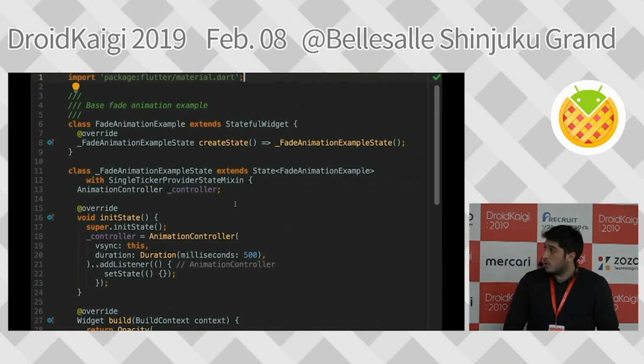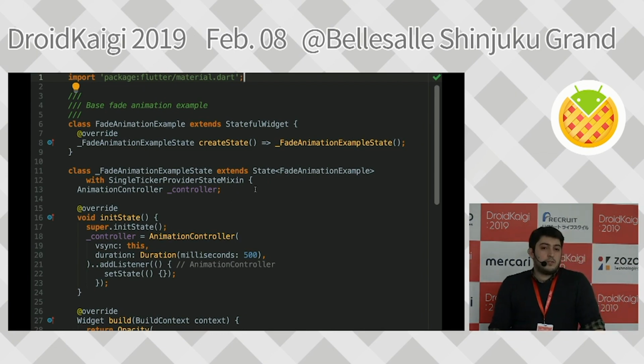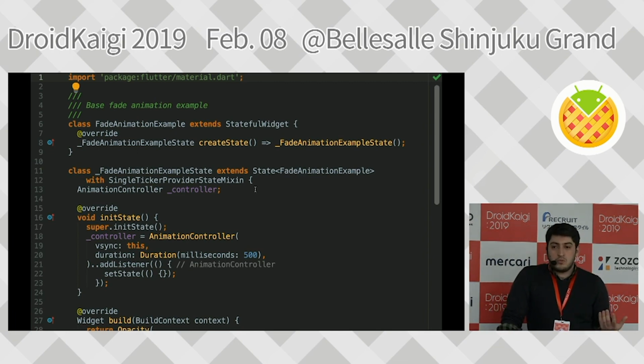So let's check the code out. Everybody can see it, hopefully. In Flutter, the basic building blocks are called widgets, and there are mainly two widget types, stateless and stateful widgets. Because of the nature of Flutter and for performance reasons, all the widgets are immutable.